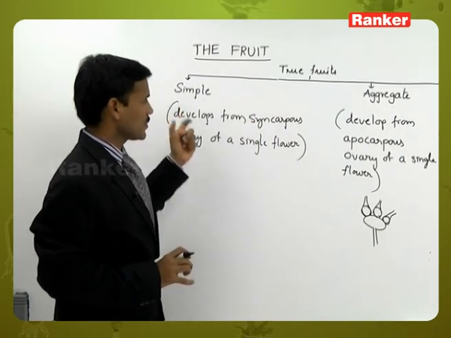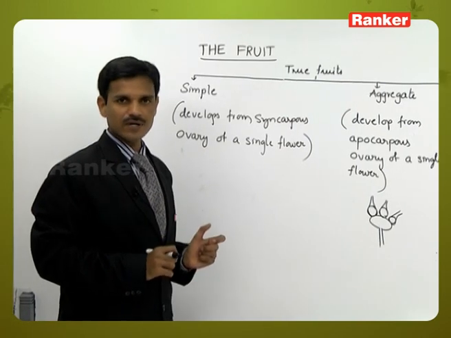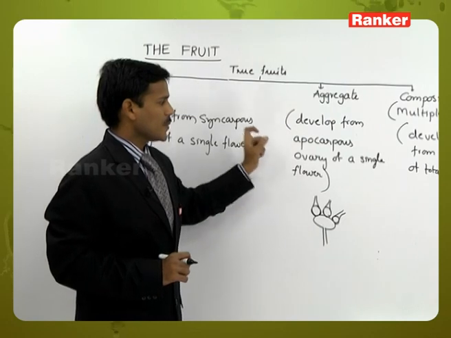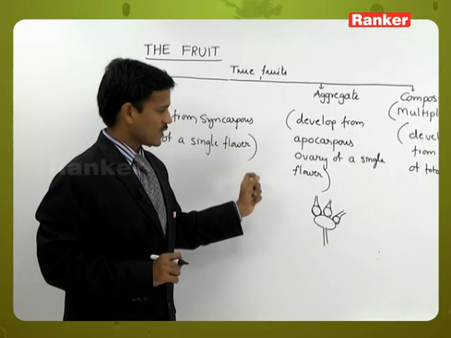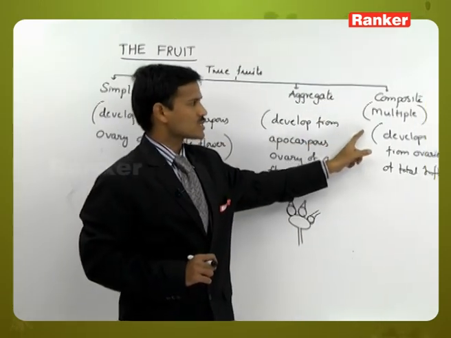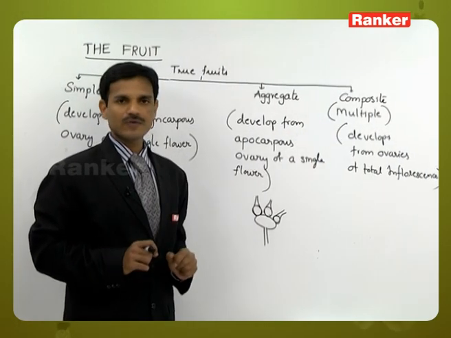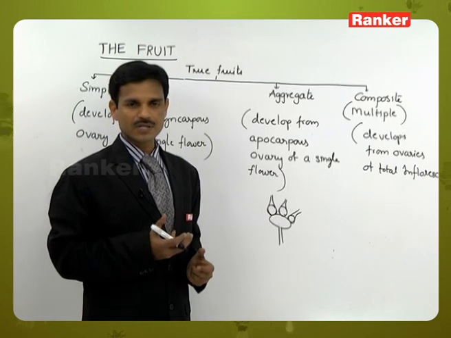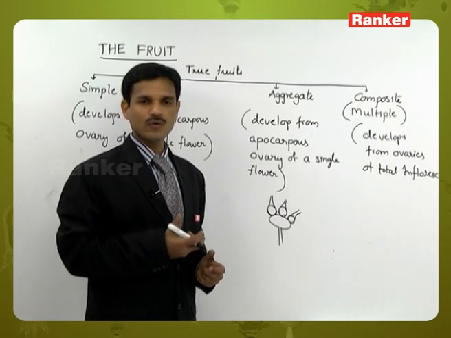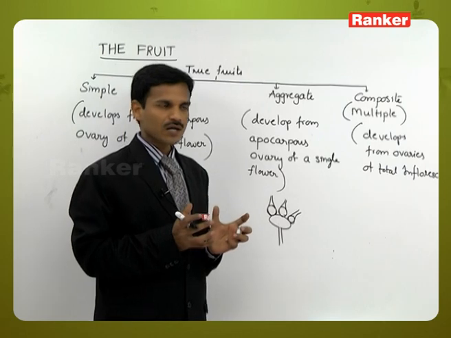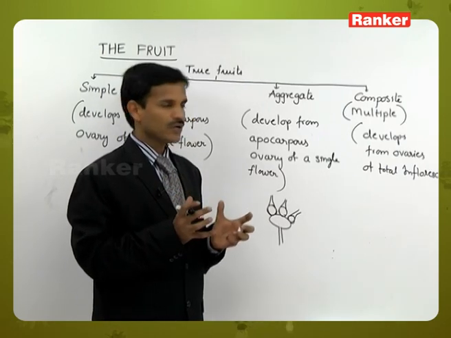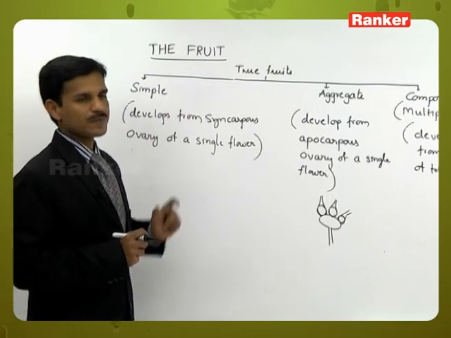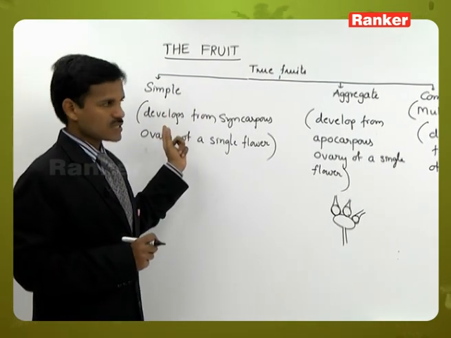Simple fruits develop from the syncarpous ovary of a single flower, aggregate fruits develop from the apocarpous ovary of a single flower, and composite fruits are multiple fruits developing from the ovaries of the total inflorescence. In the inflorescence, a number of flowers are present. Each flower has one ovary. After fertilization, all the ovaries develop into a single fruit. So these are the three types of fruits.